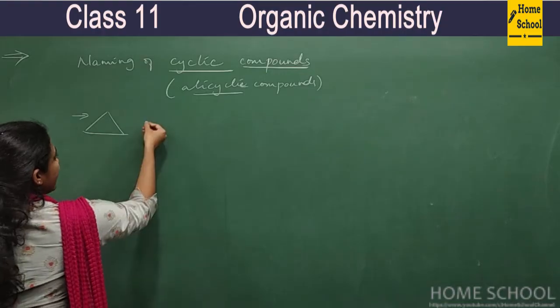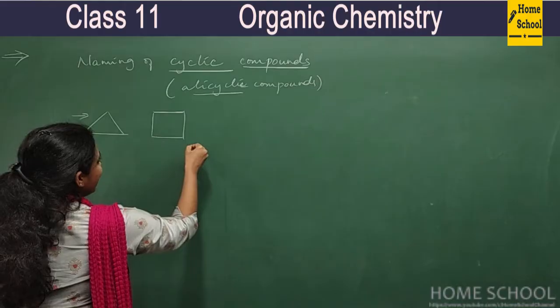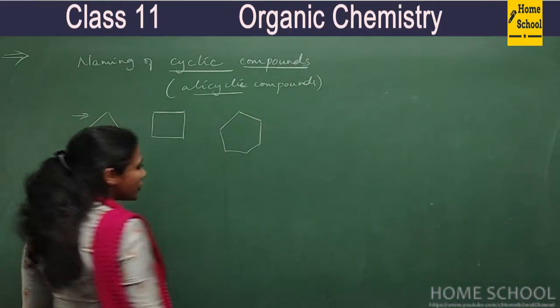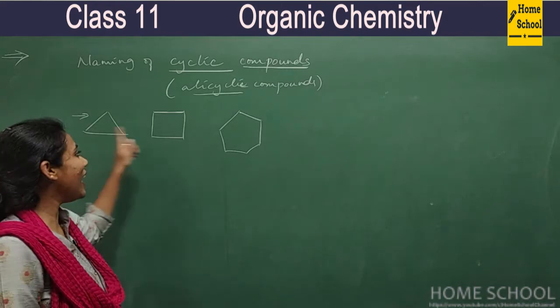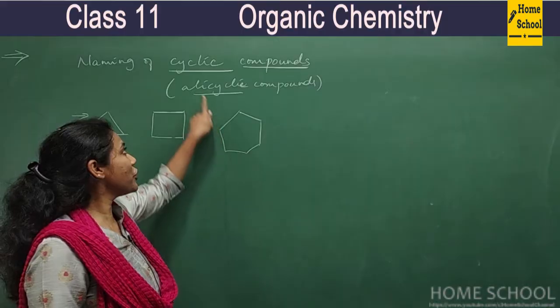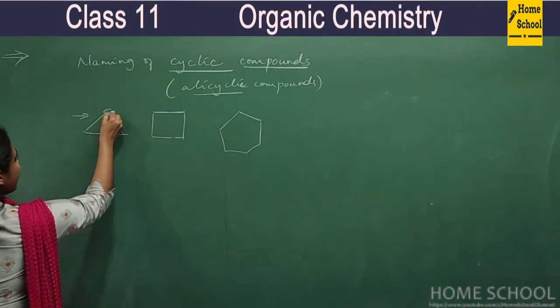Say a shape of a triangle, a shape of a square, right? So a shape of a hexagon, are they shapes? No, they are organic compounds. And this is a bond line representation of few alicyclic compounds. So what do you mean by this?